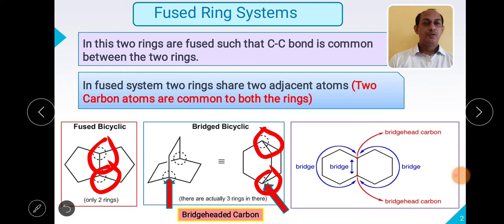In fused systems, we will not have carbon atoms present in between the common carbons or bridgehead carbons. But in a bridged bicyclic system, you will have more than one carbon atom present between the two bridgehead carbons.